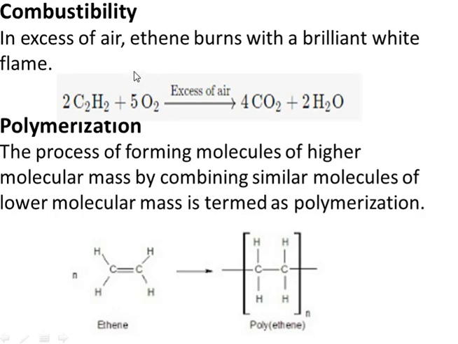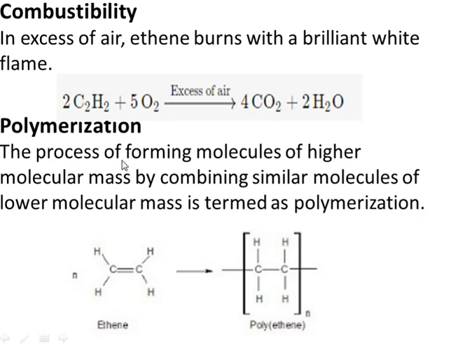Then we have combustion reactions. In combustion reactions, we burn the alkene such as ethene in the presence of excess air, and we get carbon dioxide plus water. And when ethene burns with sufficient air, then it produces a brilliant white flame, right? So combustion is also a reaction of alkenes.